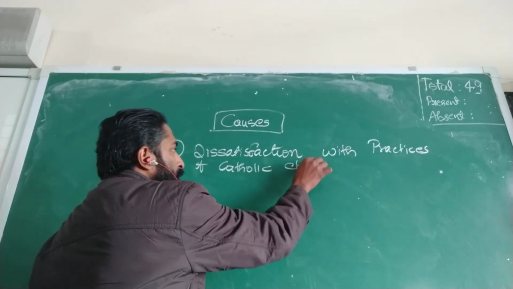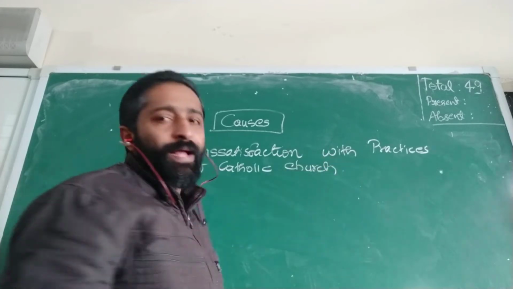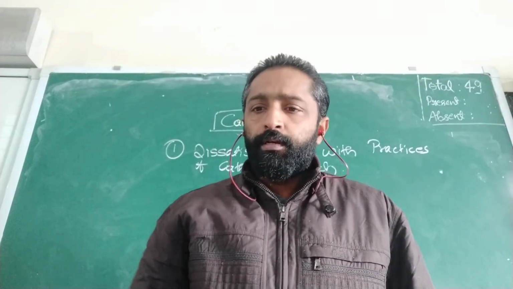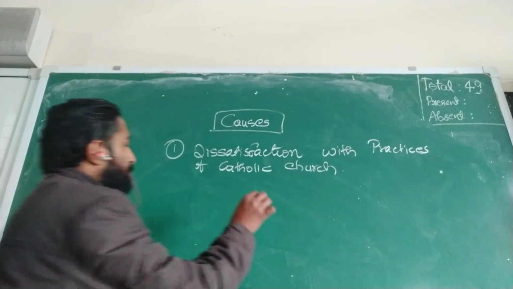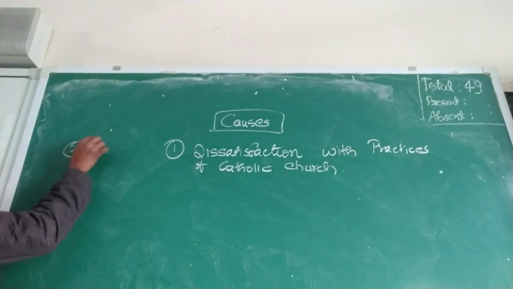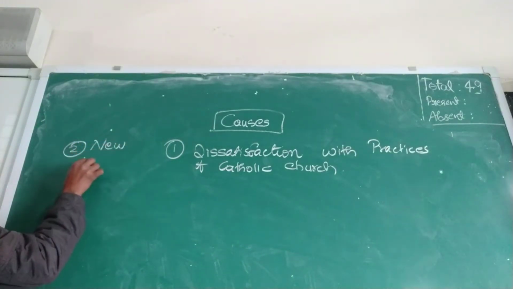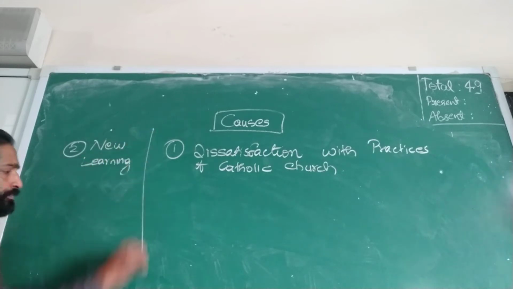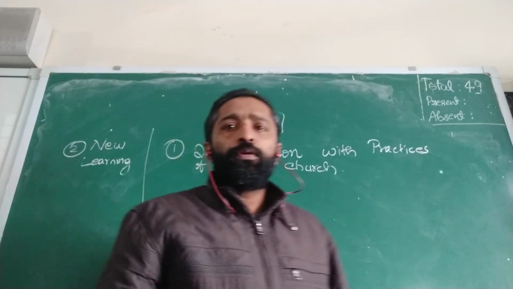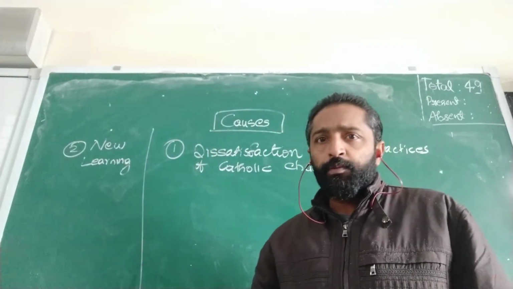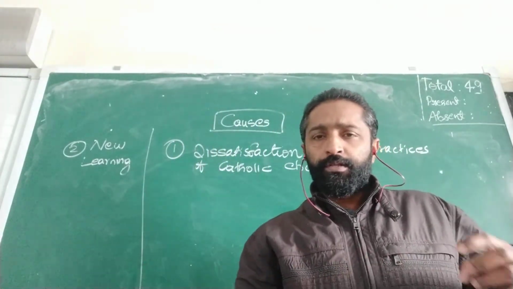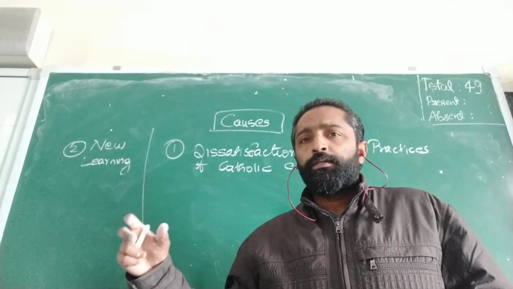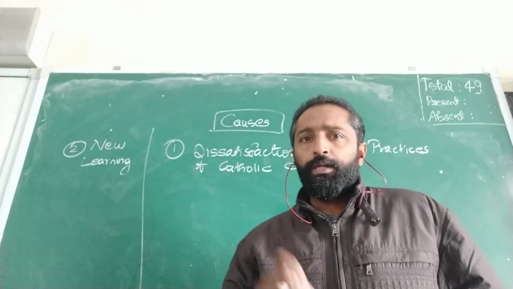It means the people were not happy with the practices of the Catholic Church. Second is new learning. These are the two different causes of a Reformation. First, being not happy with the practices of the church. Second, the rise of new learning.